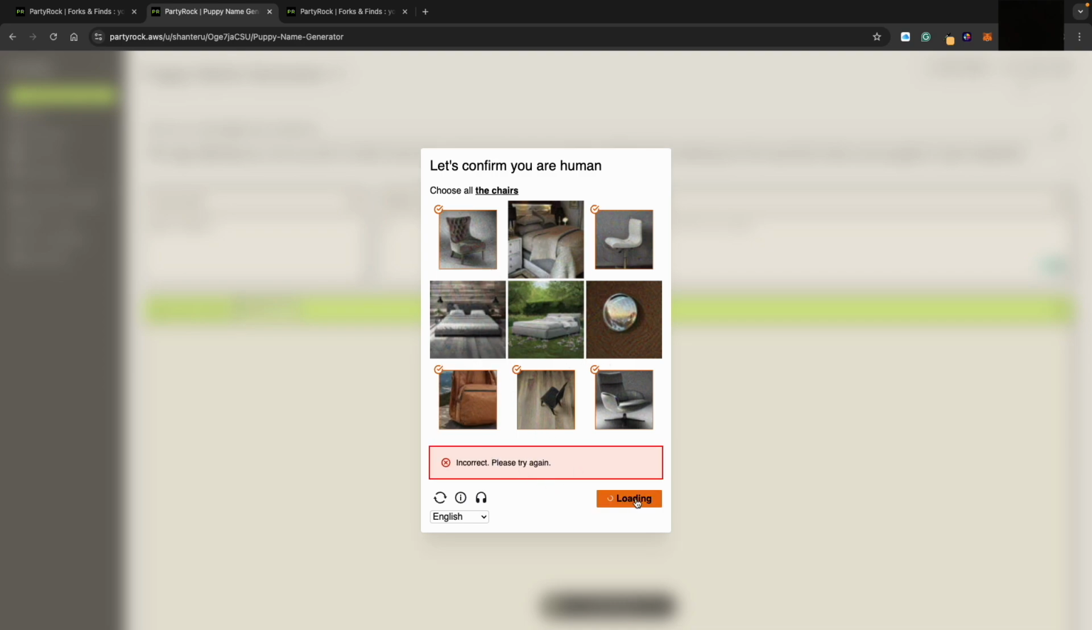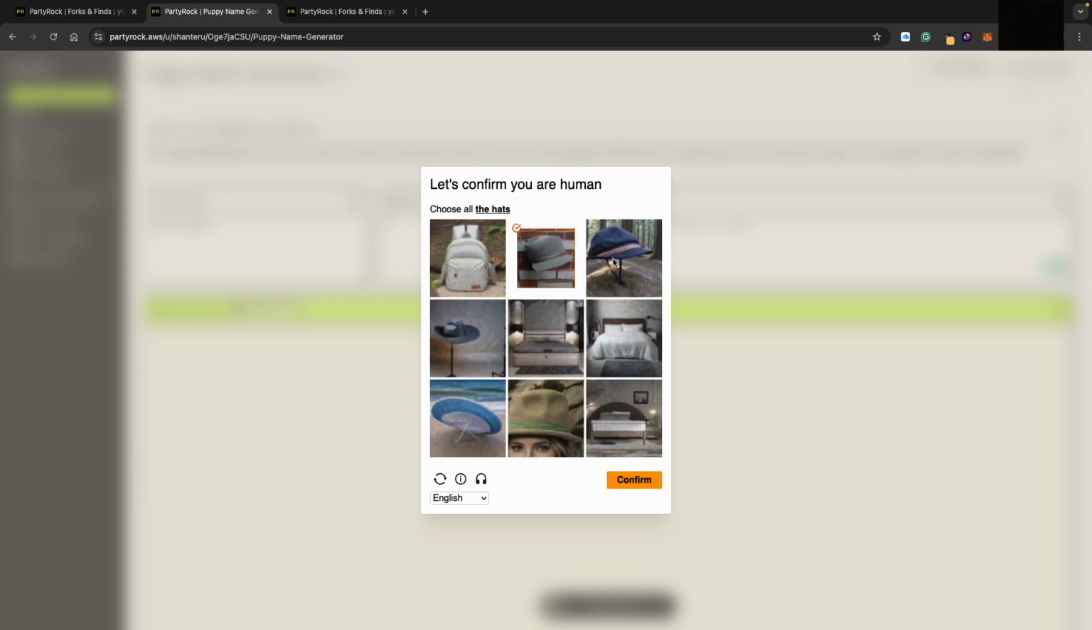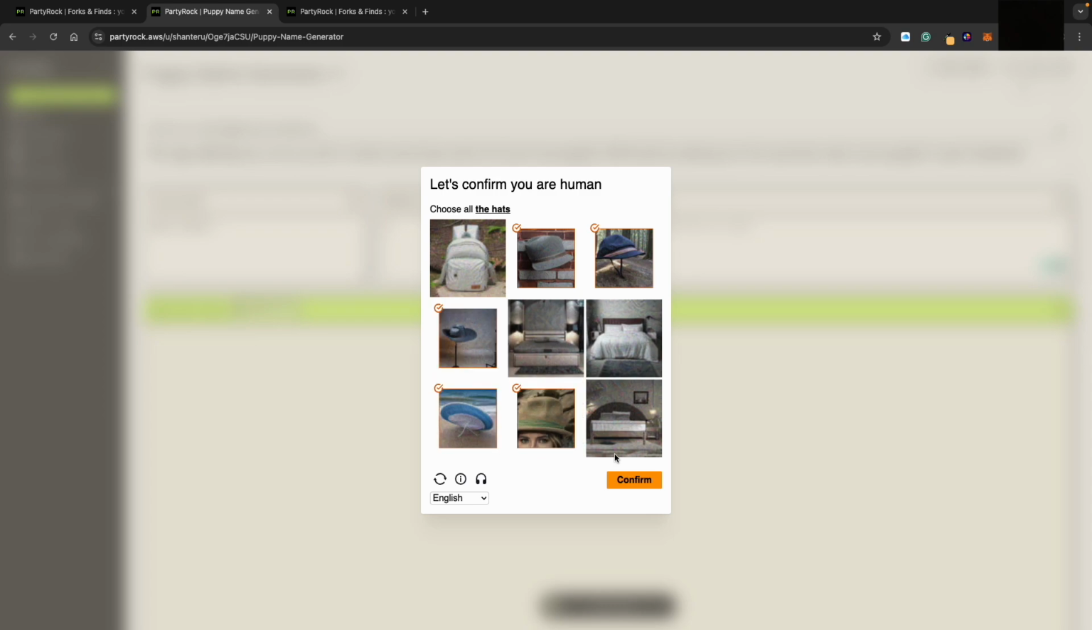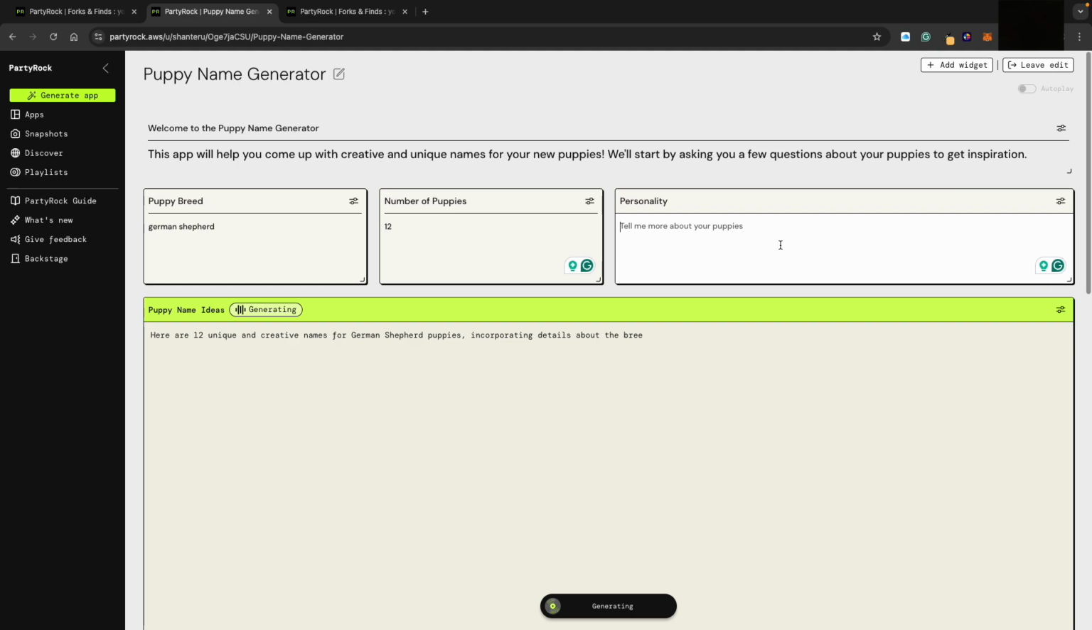Wait, is this a chair? Choose all the hats. I think this is a hat. Hat. Okay, so we'll start generating.